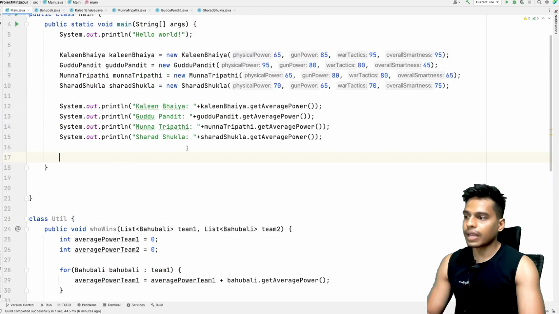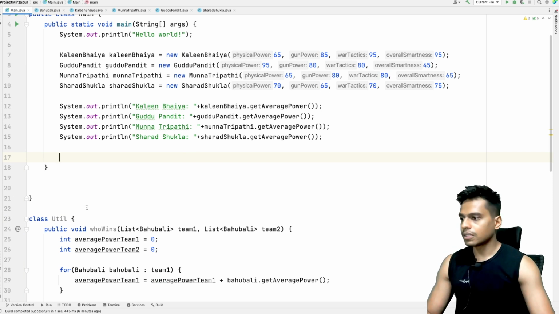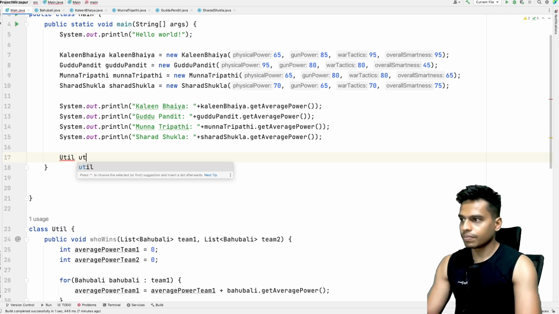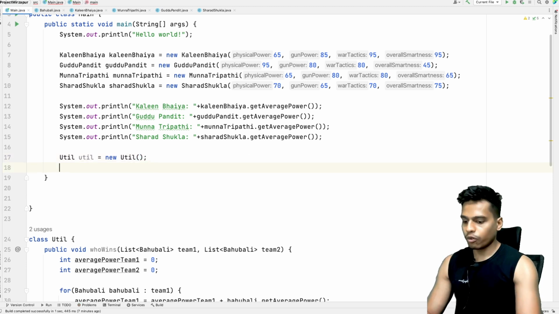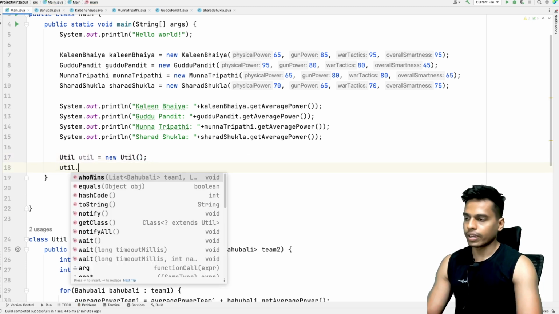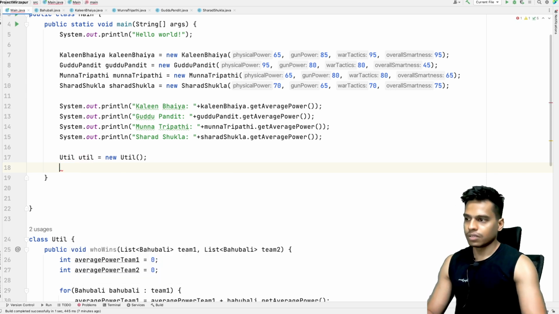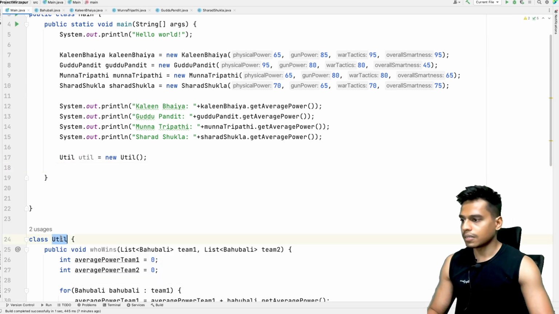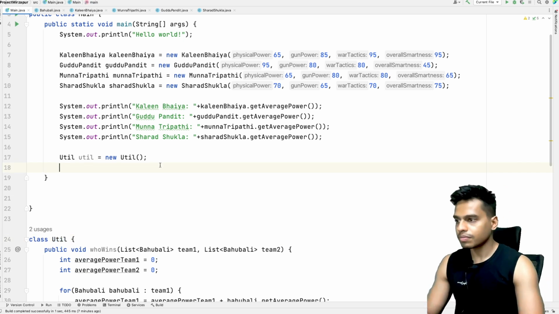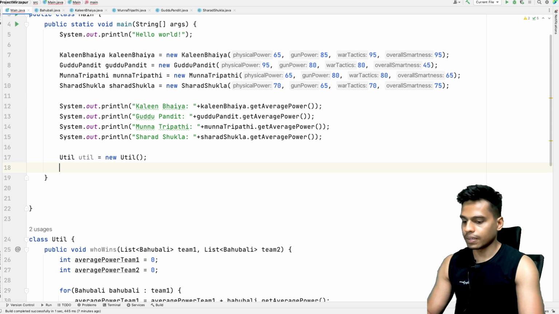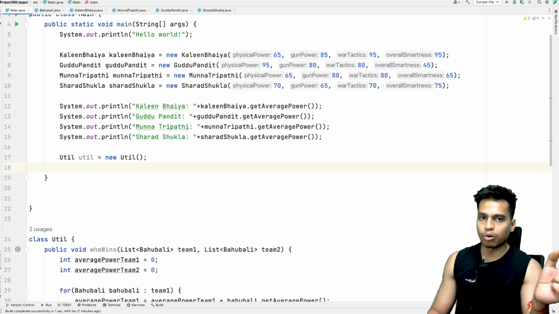How can we access this? We have to create an instance of this Util class. So util equals new Util, and now you can see we can access this whoWins function. That's why I've created this class. Okay, now let's create two teams. We have to create a list of Bahubalis.